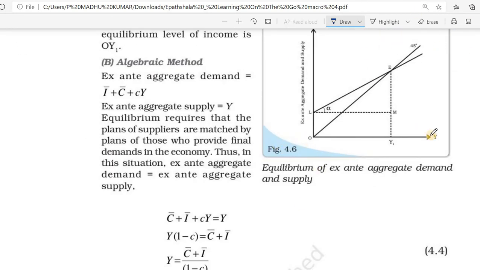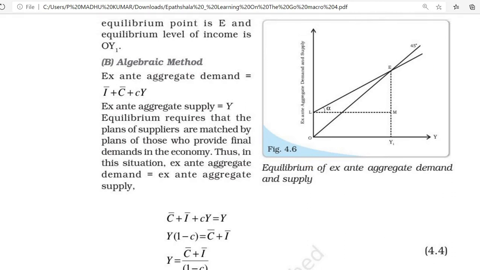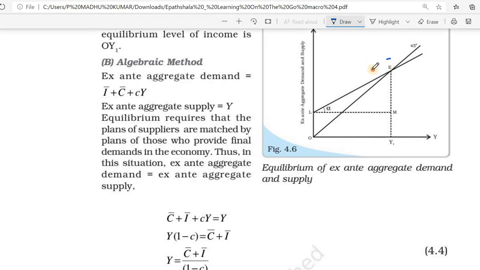You can see in this diagram, planned aggregate demand equal to planned aggregate supply, that one is the equilibrium. This is the equilibrium point. Here we understood that planned aggregate demand equal to planned aggregate supply is the equilibrium.